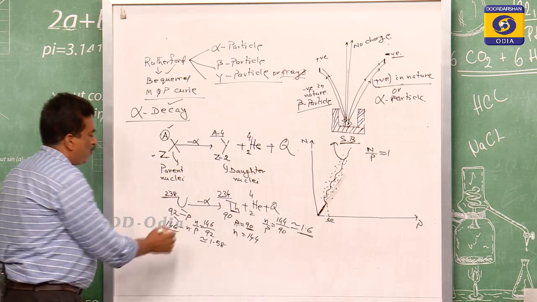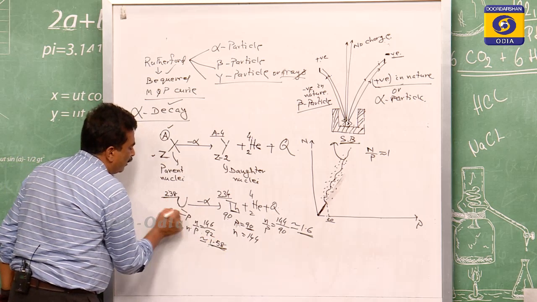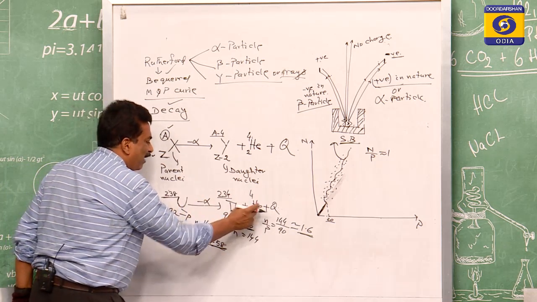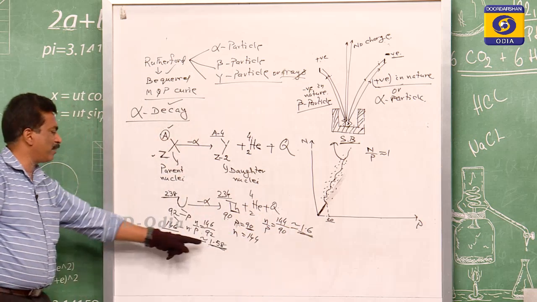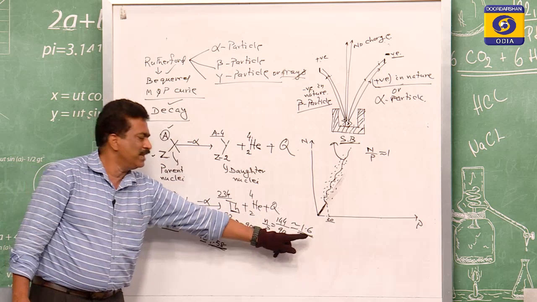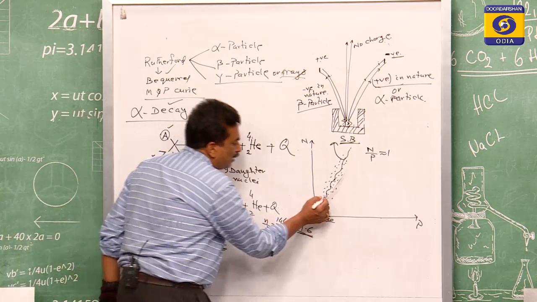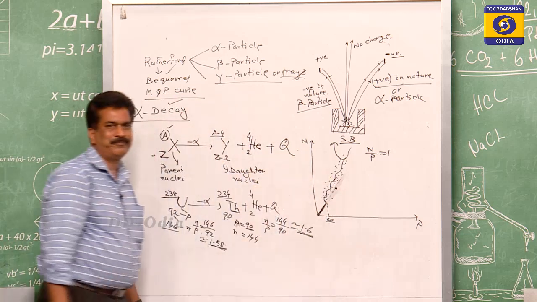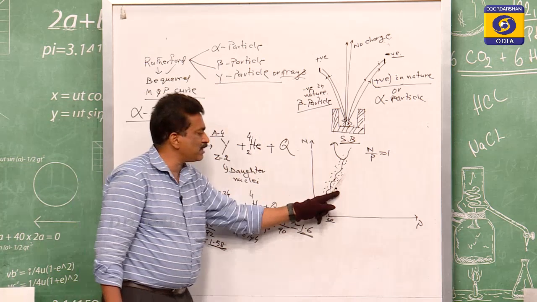Just imagine 1.58 for uranium 92, 235. When it loses an alpha, this n by p ratio becomes 1.6. So 1.58 to 1.6 means it is more than 1.58. Suppose this is uranium, unstable for 238.